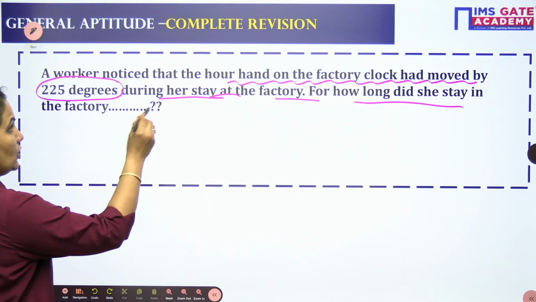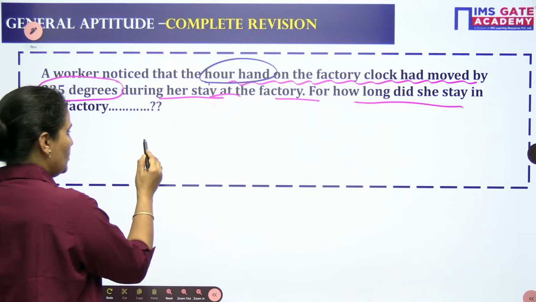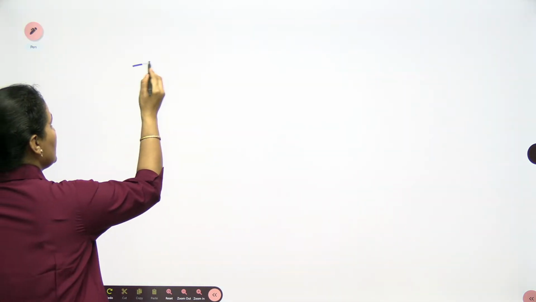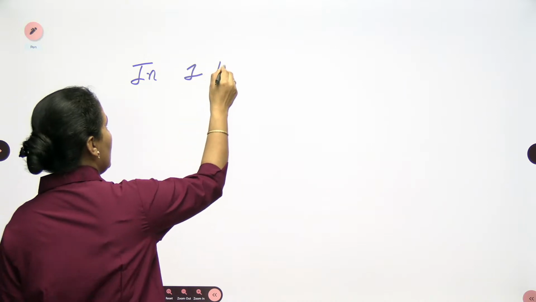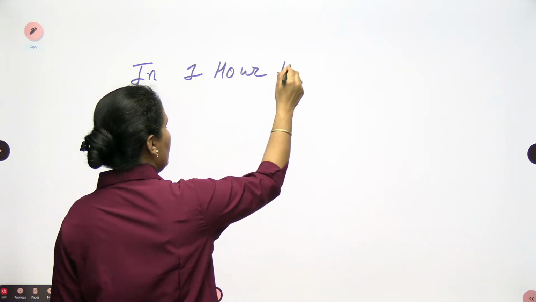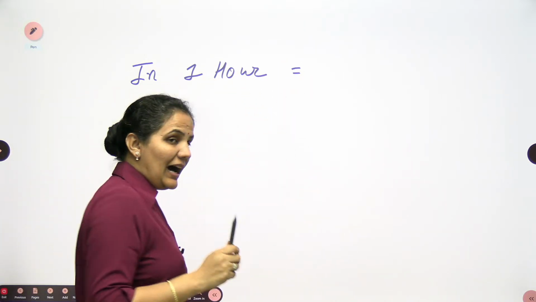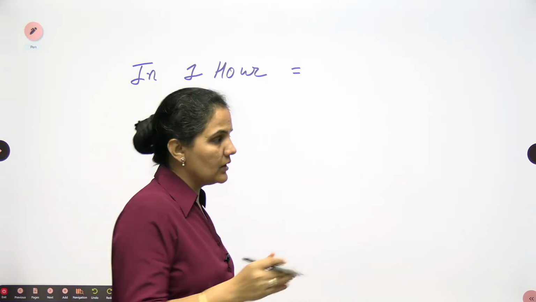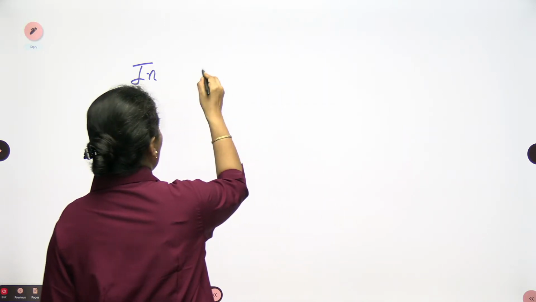So first of all, your hour hand is moving. Do you know what the movement of the hour hand is? We should know it in 1 hour. In 1 hour, your hour hand will move up to the, okay, let's talk directly about 12 hours.